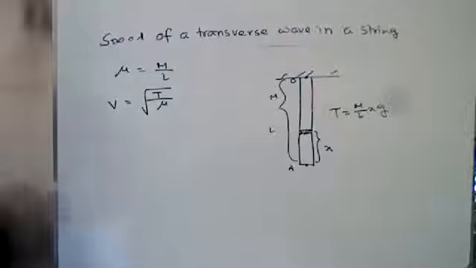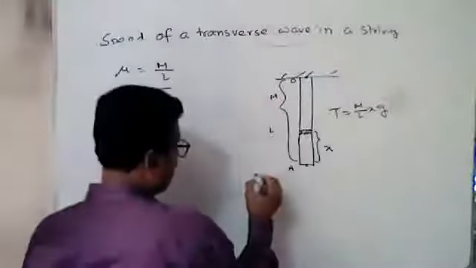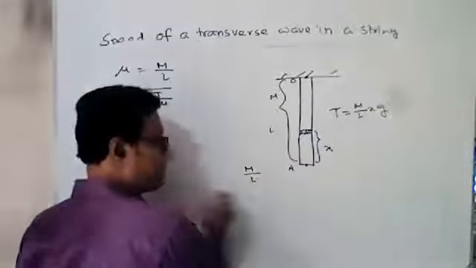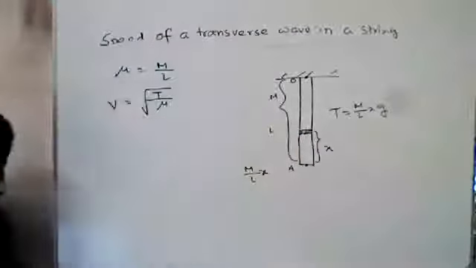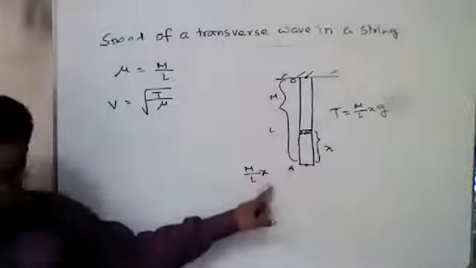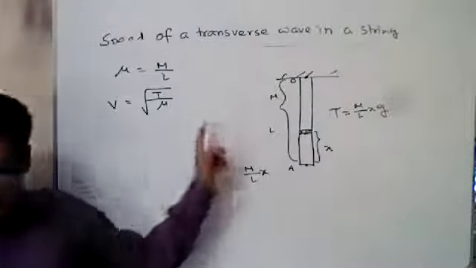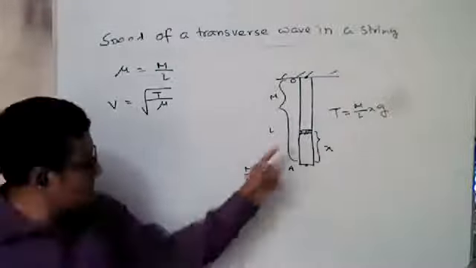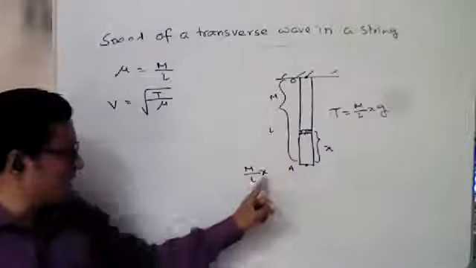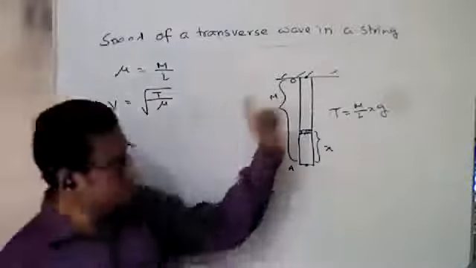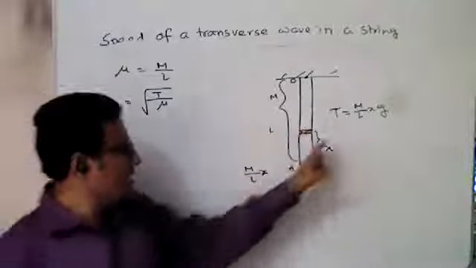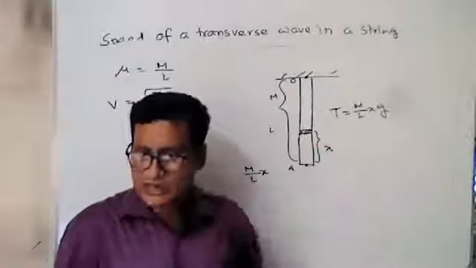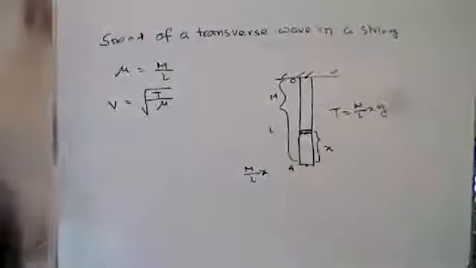Why M by L x g? Because the mass per unit length is M by L, so the mass of x length will be M by L into x. We know T equals mg, so the mass of the x part is M by L x and g is g. So the tension is M by L x into g.